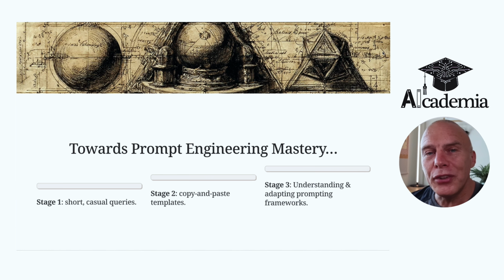So typically you'll see that people go through 3 stages when it comes to the way in which they interact with large language models. Stage 1, we get these short casual inquiries. Stage 2 is when people start to find prompts that they like from other places and they cut and paste those templates and adapt them. And then stage 3, which is where we'll land by the end of today's presentation, is when you come to have a better understanding of how to frame a prompt, and then you can create bespoke prompts for specific use cases.